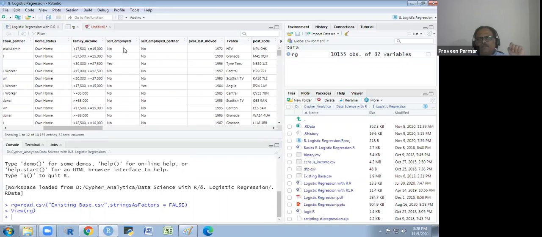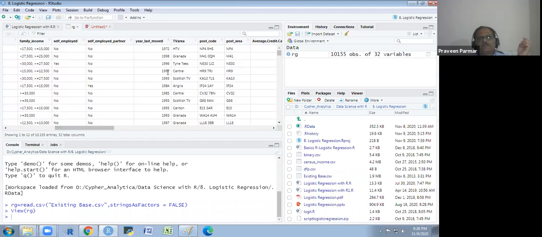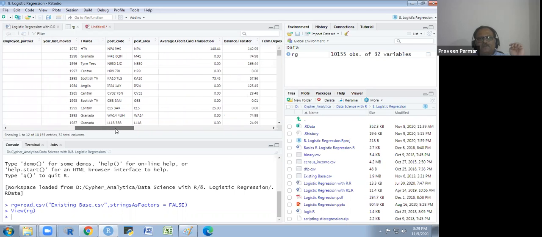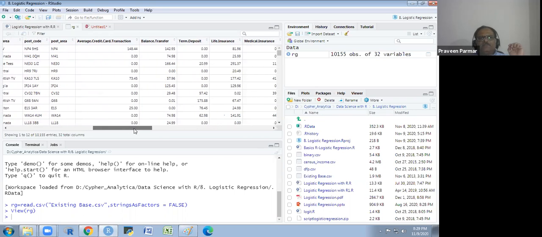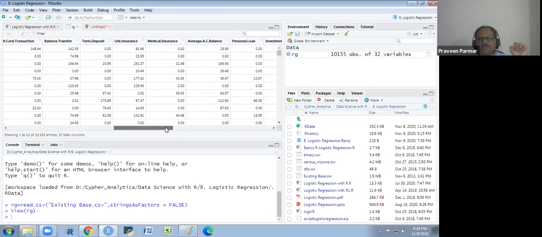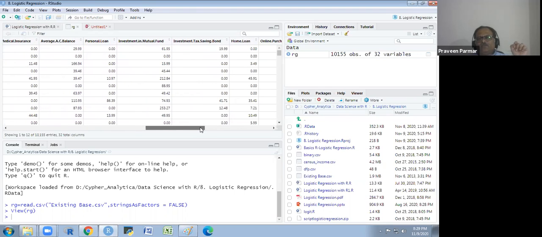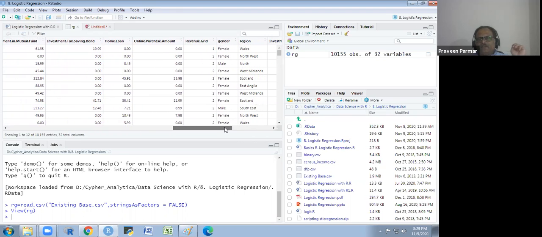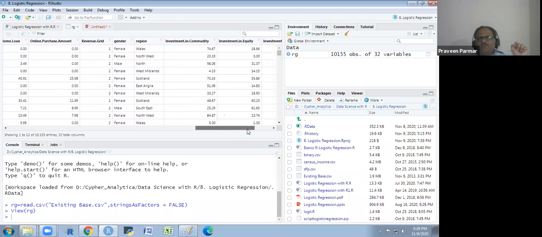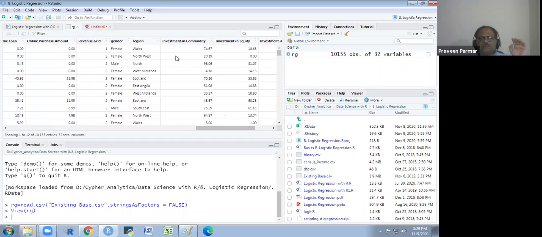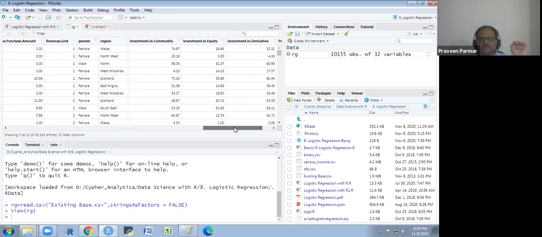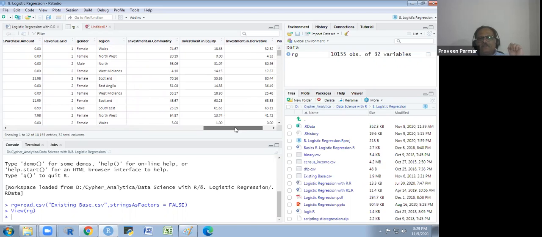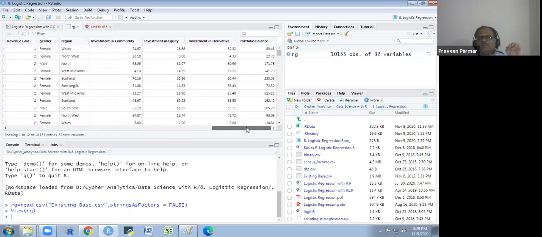These are binary, self-employed yes and no. And the year last moved, where the company is moving from, the last company, and TV area, postcode, post area, and average credit card transaction, monthly balance transfer, term deposit, life insurance, medical insurance, average account balance, personal loan, investment in mutual fund, investment tax saving bond, home loan, online purchase amount, revenue grade, gender, region, investment in commodity, gold, and investment in equity, investment in derivative, portfolio balance.